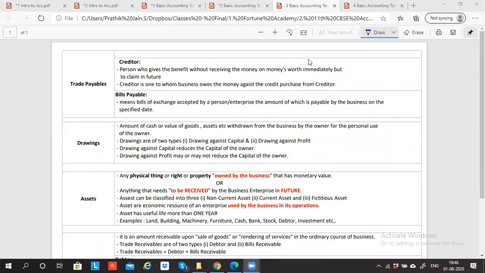Now guys, the next meaning is trade payable account. Trade payable account has two parts. One is called creditor, another is called bills payable. Trade payable is something which comes under liability of the balance sheet. So let me show you the balance sheet portion.